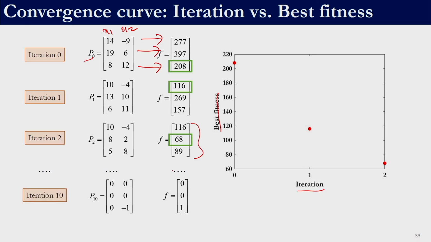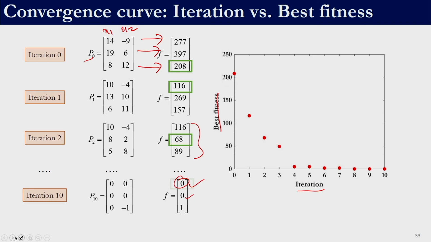Say at the end of iteration 10 we have these fitness function values, right, 0, 0, 1. In this the least one is 0, it does not matter whether you take this 0 or this 0, right, we are not plotting the solutions, we are plotting only the fitness function value, right. So, this will look something like this. This is called the convergence curve. This curve shows you that as iterations progressed, how much improvement we were able to make in the objective function value. In this case, it seems to have converged to the global optimum, right. There is not much change, or at least no visible change, in those 3 values. So, this curve tells us the performance of the algorithm as iterations proceed, how we are improving in terms of the best solution that we have.